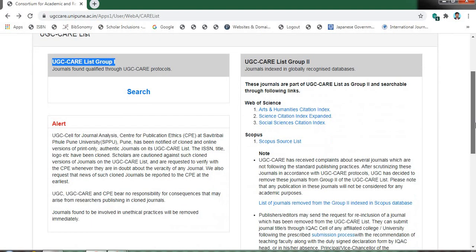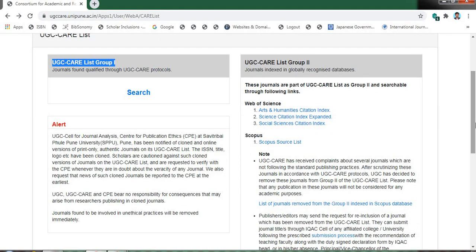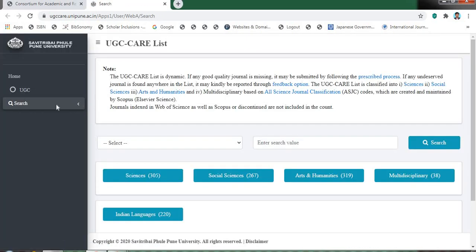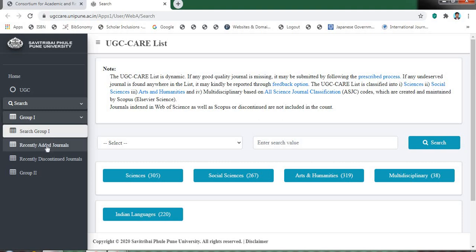Now let us discuss UGC CARE list group 1. In UGC CARE list group 1, UGC has made significant changes. So what are the changes that have been made? Let us see. Just click the search. Here you can find group 1 and group 2. Just click group 1 and here you can find recently discontinued journals and recently added journals.